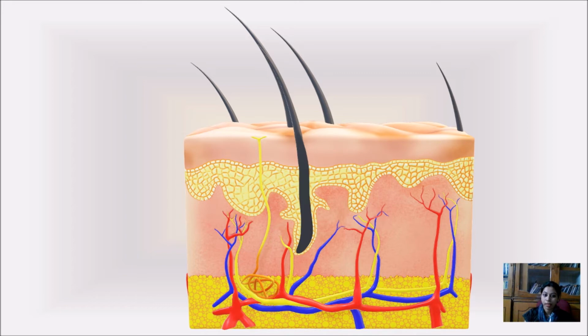Suppose this is our skin. What happens? A nail enters inside, rupturing the cells. What will happen? We will start bleeding, and the surface which got hurt will swell, become red, and the temperature will also increase. So how is this regulated inside our body? We will be studying that.